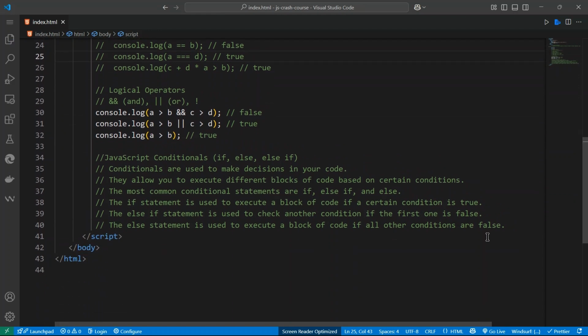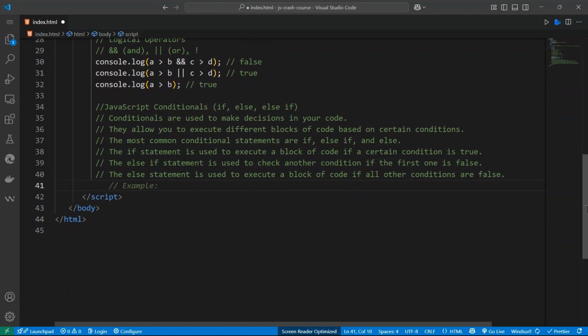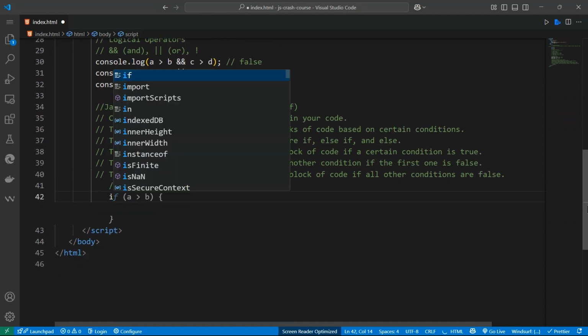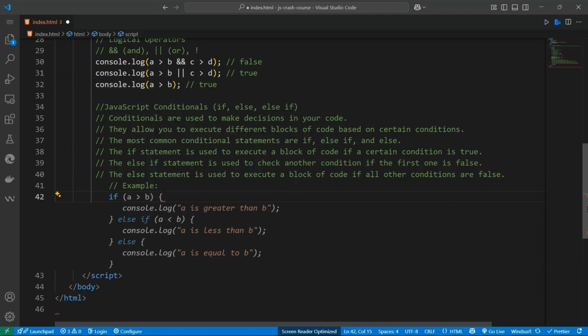Say if A is greater than B, console.log A is greater than B. Else if A is less than B, we console.log A is less than B. Else, A is equal to B.